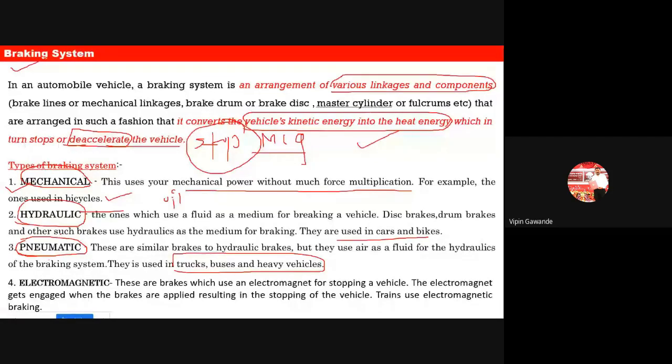Okay, so in heavy vehicles we are using the pneumatic brakes, and another one is the electromagnetic braking system. Okay, so electromagnetic braking system, where can you see it? So you will see that in trains.